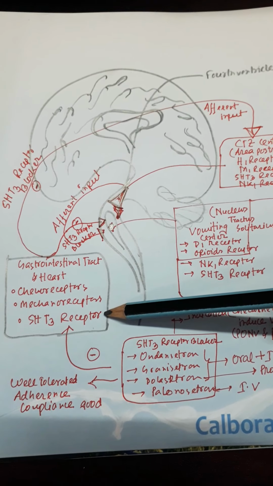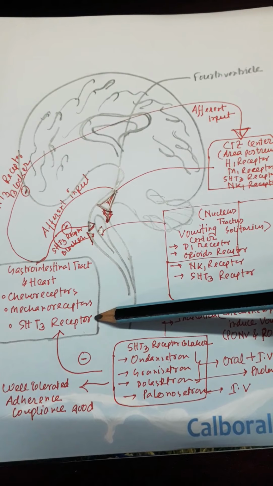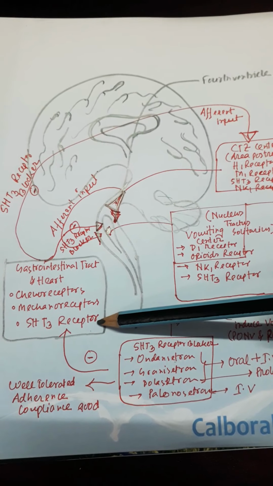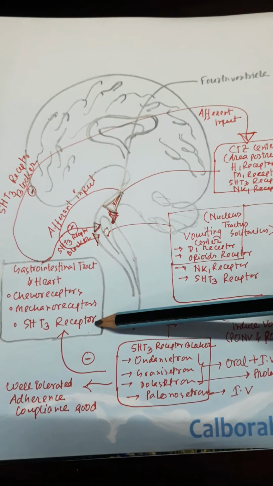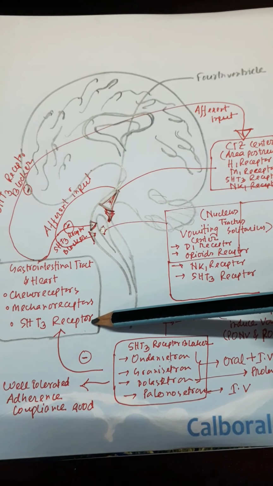Peripherally, they block the 5-hydroxytryptamine 3 receptor, which is involved in chemotherapy induced nausea vomiting, post-operative nausea vomiting, or post-surgical nausea vomiting.